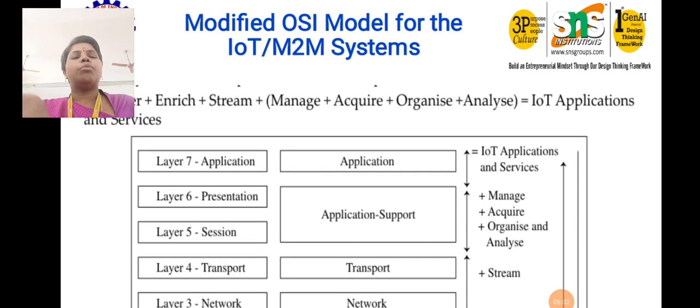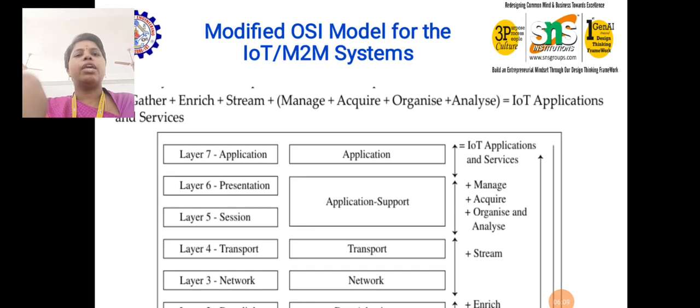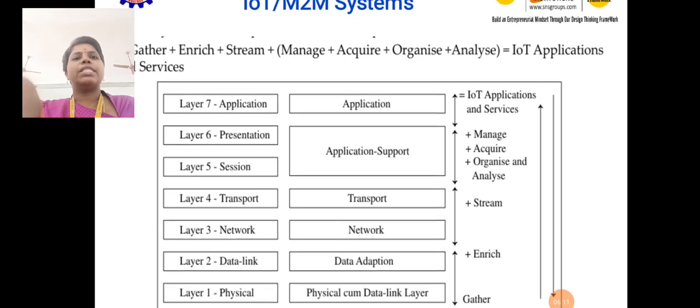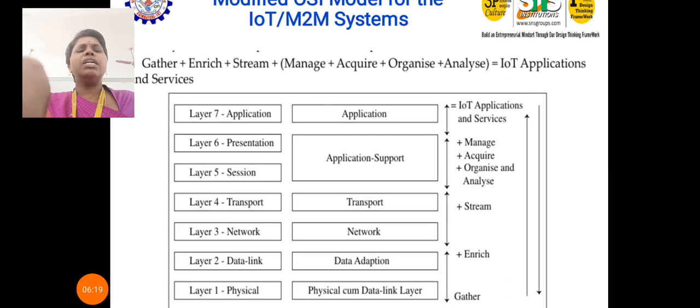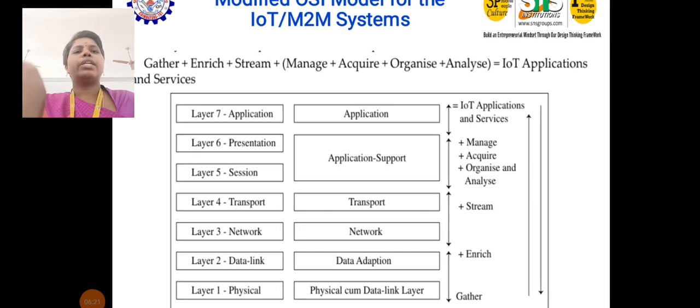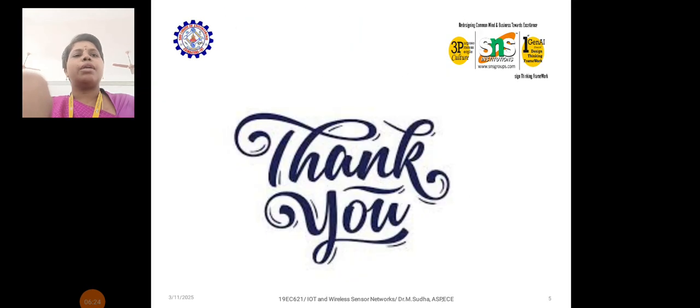This is how the modified OSI proceeds for the IoT as well as M2M system. What we have discussed: gather, enrich, stream, and manage, acquire, organize, analyze. These seven constraints are very important in this modified OSI layer model.